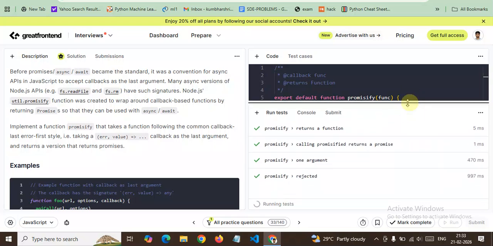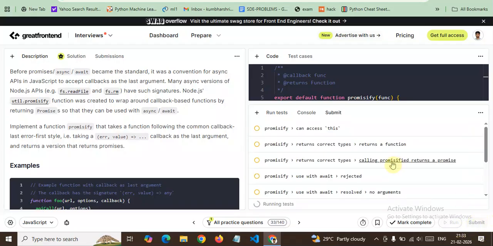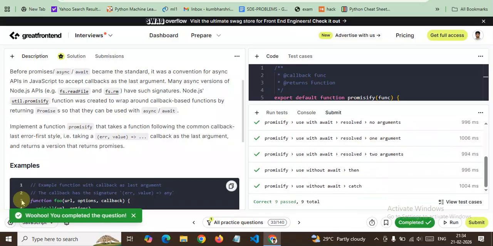Now you can see all the test cases get passed. Just wait for the test cases to run, and let's submit the answer. Yes, we can see all the test cases passed.